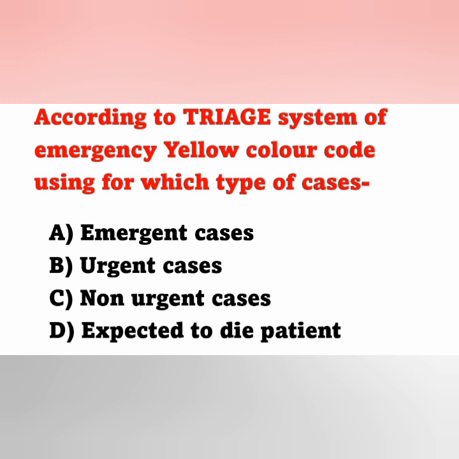According to the triage system of emergency, the yellow color code is used for which type of cases?